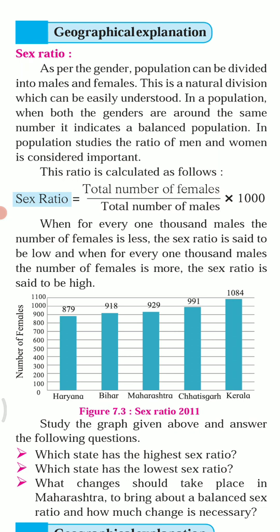Classify the above groups into the categories of sex, age, rural, urban, literacy, productive population.